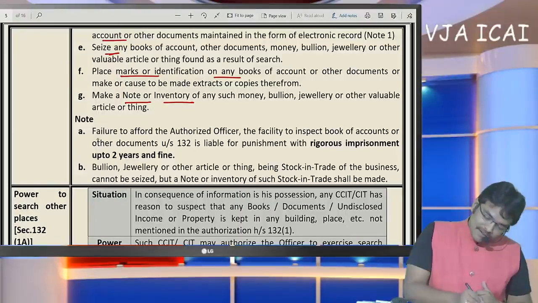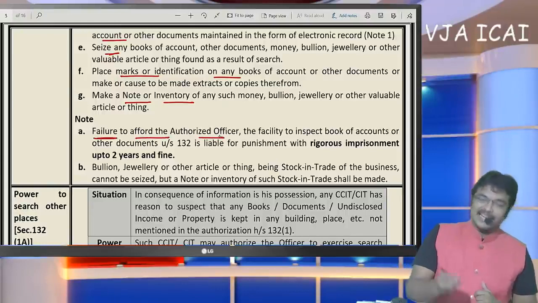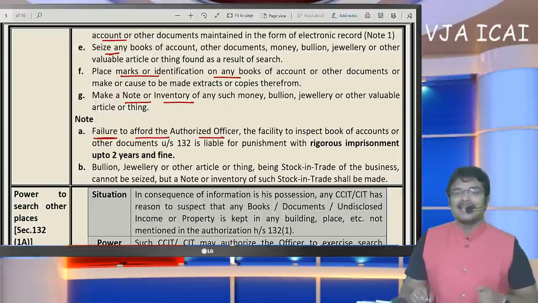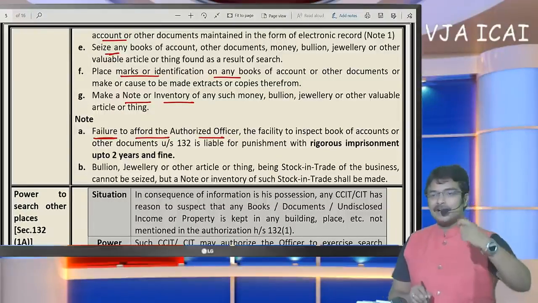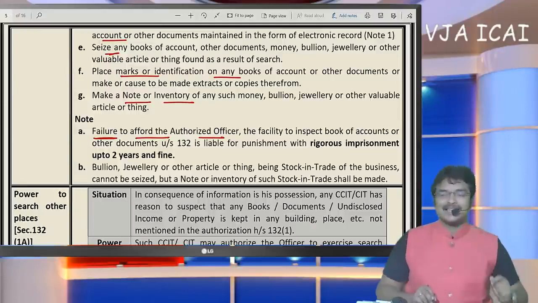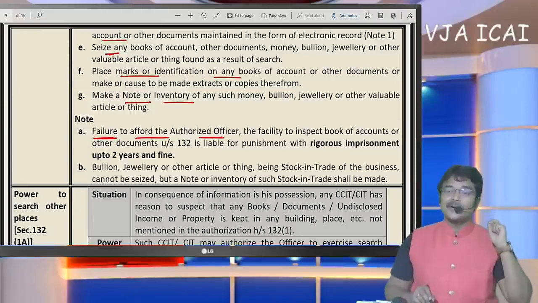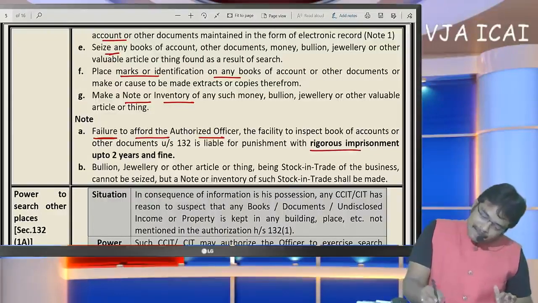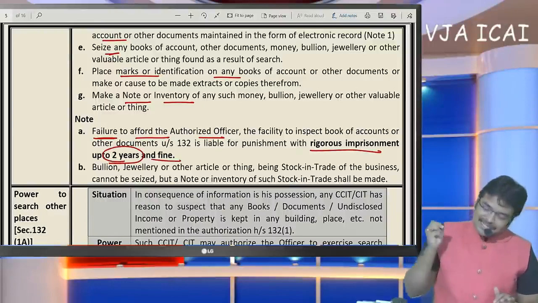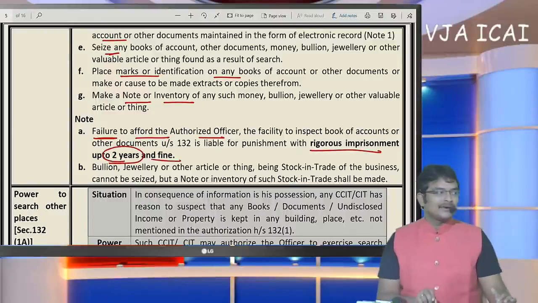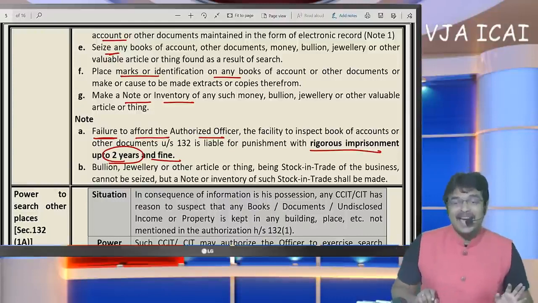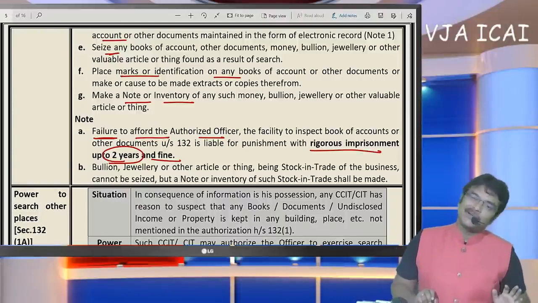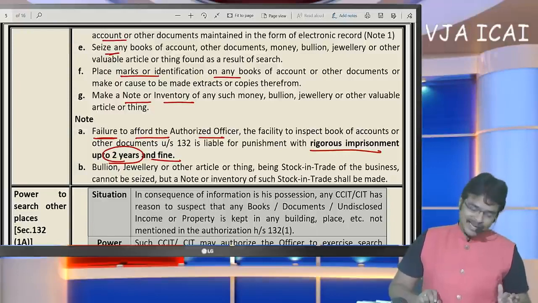If the SSE fails to provide facilities to the officer, that means if the assessing officer, that means the search officer, comes to the premises and the SSE objects to their entrance, then there is imprisonment to the extent of 2 years and fine. So the thing to be noted here is, the SSE has to give access. If the SSE does not allow the officers to enter the premises, imprisonment may be levied for 2 years.